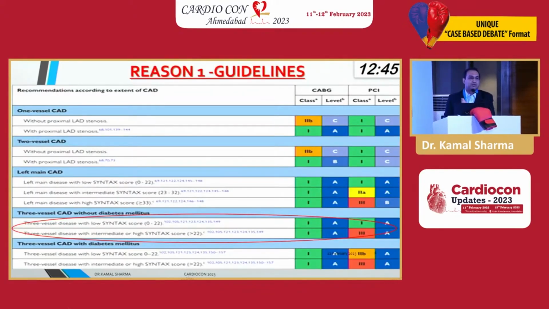Let me give you 10 important reasons in the next 10 minutes, and 5 minutes for the rebuttal. Reason 1 is the guideline. Now he asks me, who writes the guidelines, cardiologists? No. These guidelines are written by a joint committee which includes cardiothoracic surgeons. And what do they say? Triple vessel disease without diabetes, both are class 1A indication when the syntax score is 0 to 22.